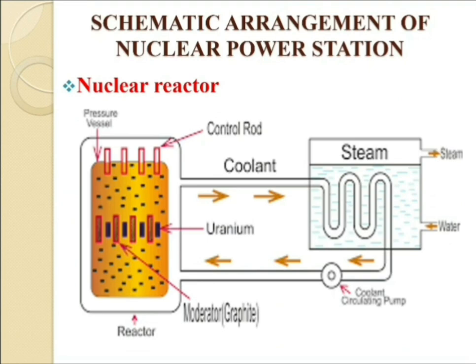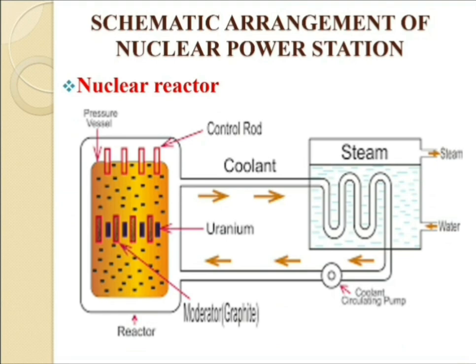So at the end a very large number of neutrons may be produced inside the reactor. The speed of those neutrons is very high. So to reduce the speed of the neutrons, we use a moderator which slows them down, and sometimes a very large number of neutrons may be created inside the reactor.